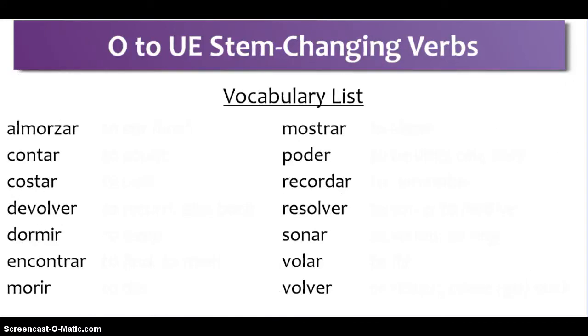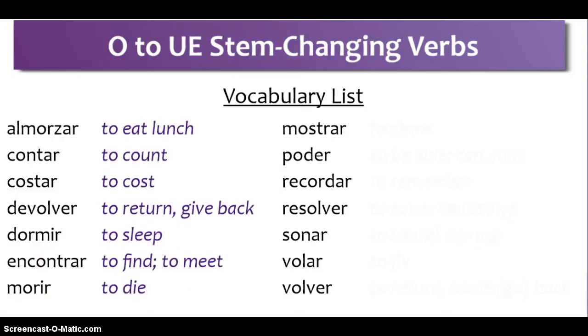Our vocabulary list for this section is the following. We're going to focus on 3 of them, but I want you aware of all the different possibilities of the O to UE verbs. Almorzar, contar, costar, devolver, dormir, encontrar, and morir. Almorzar means to eat lunch. Contar, cognate, for to count. Another cognate, costar, for to cost. Devolver, to return or give back. Dormir, to sleep. Think of the room in which you sleep, the dormitorio. Encontrar, to find or to meet. Cognate, encounter. And morir, to die.